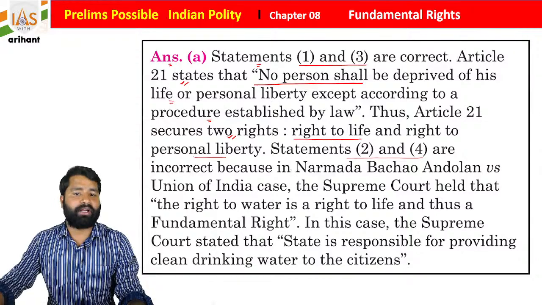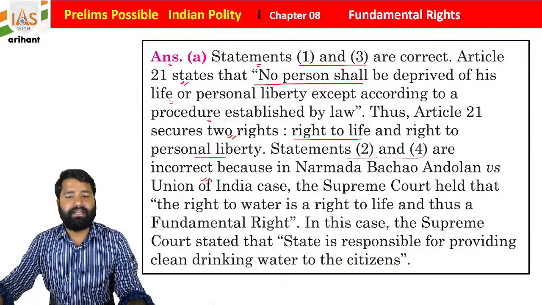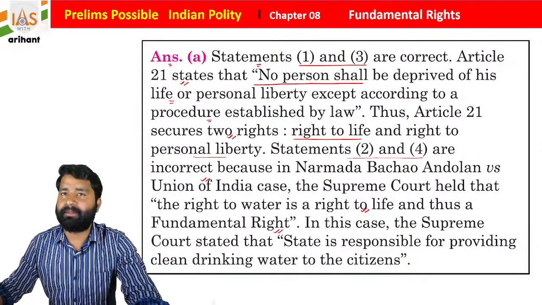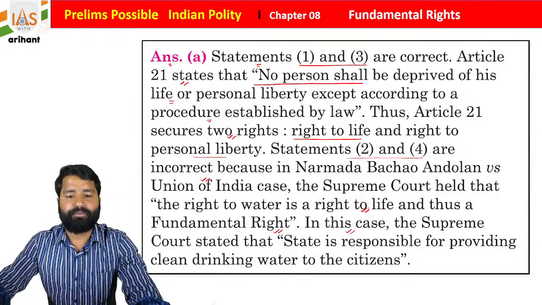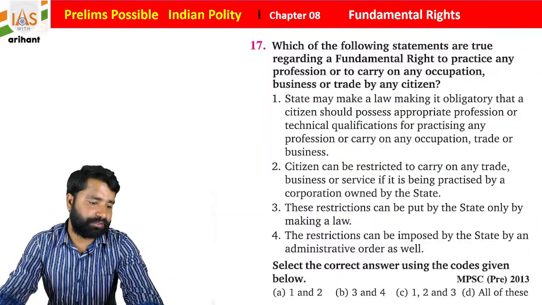Statements 2 and 4 are incorrect because in Narmada Bachao Andolan versus Union of India, the Supreme Court held that right to water is a right to life and thus a fundamental right. In that case the Supreme Court stated that the state is responsible for providing clean drinking water to citizens, students.